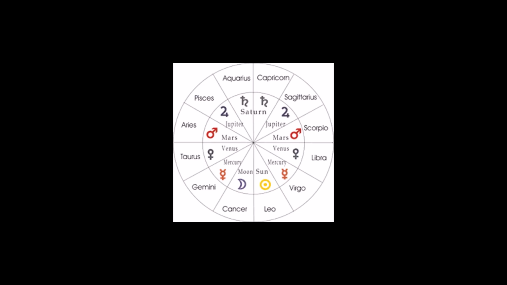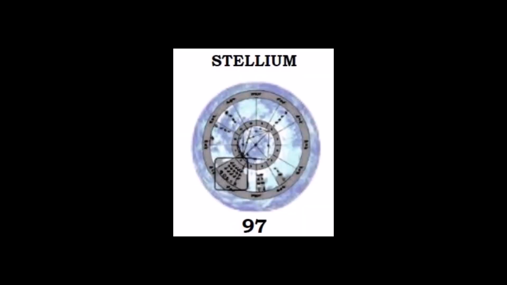Here's some quick facts about stellium in astrology. Stellium is also known as satellitium. Stellium means 3 or more planets in the same sign or house. Examples: Mary has Venus, Mars, and Mercury in Sagittarius. This is a stellium. Mary has Sun, Moon, and Jupiter in the 4th house. This is also a stellium. So she has 2 stelliums.